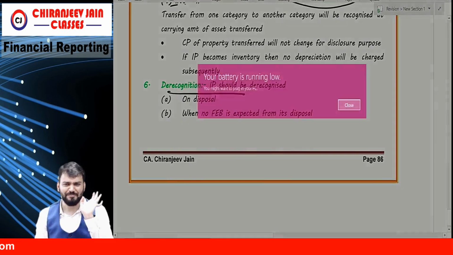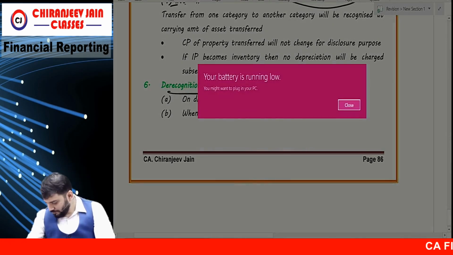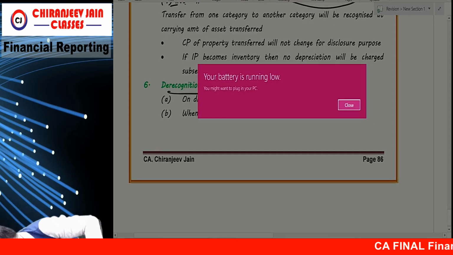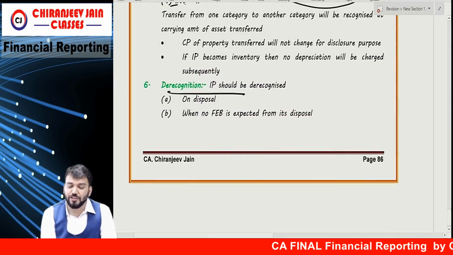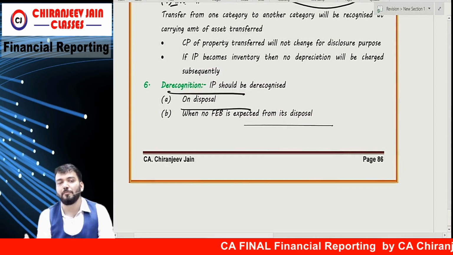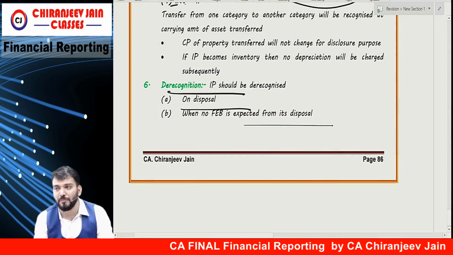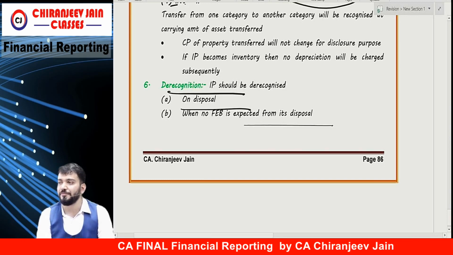Derecognition is as per Ind AS 16. On disposal, or when there is no future economic benefit expected from its disposal. Done.